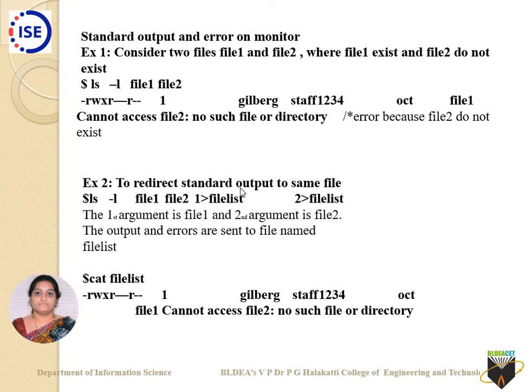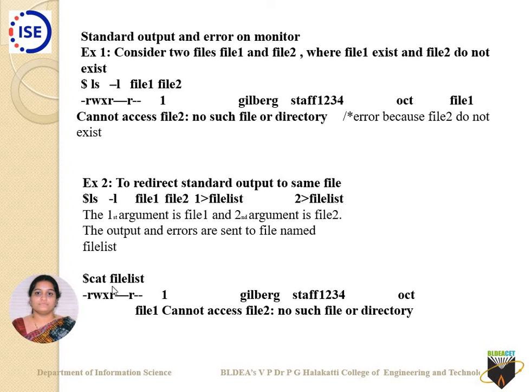Followed by that, I have used 2 greater than filelist. What do you mean by that? Whatever errors are there, let all those errors also be listed in this particular file only. You can see the explanation here: the first argument is file1, the second argument is file2. The output and errors are sent to the file named filelist.